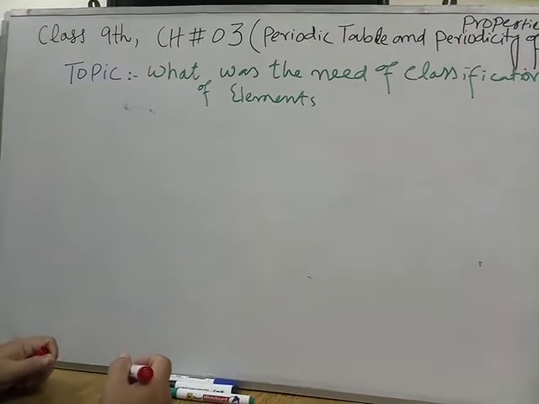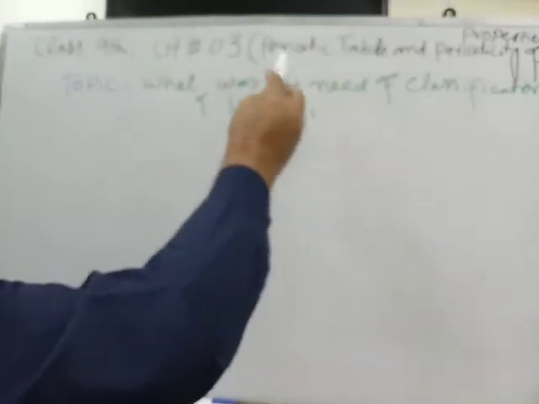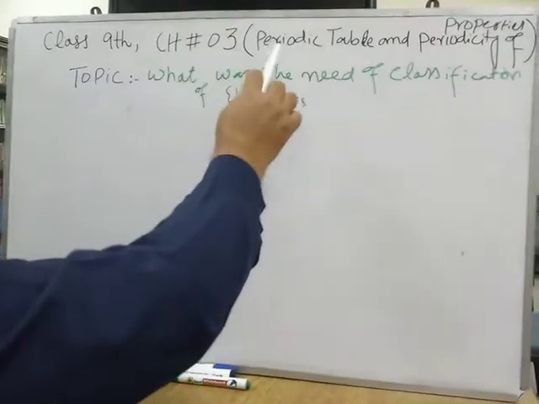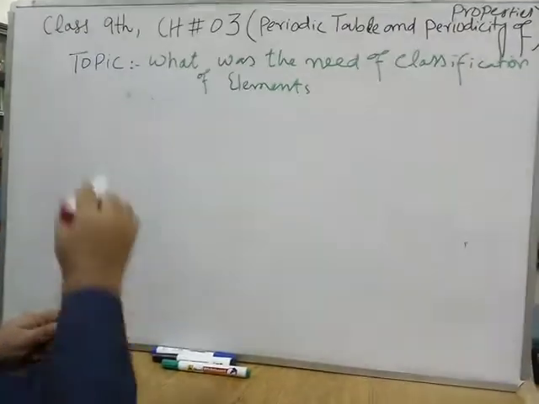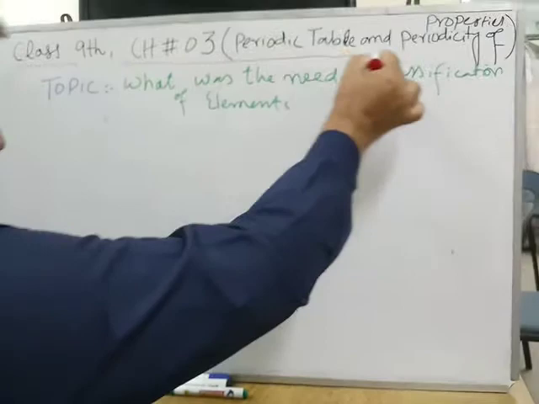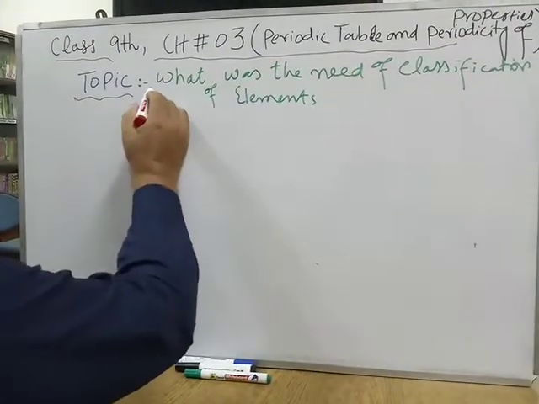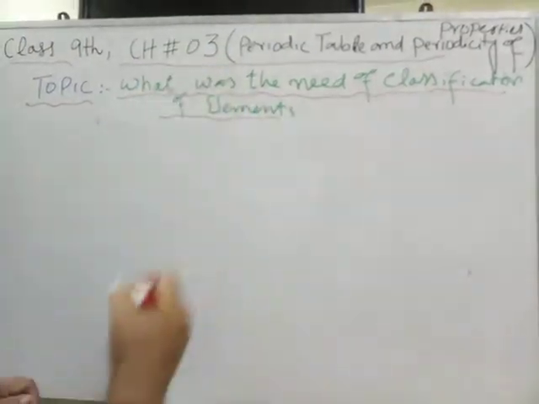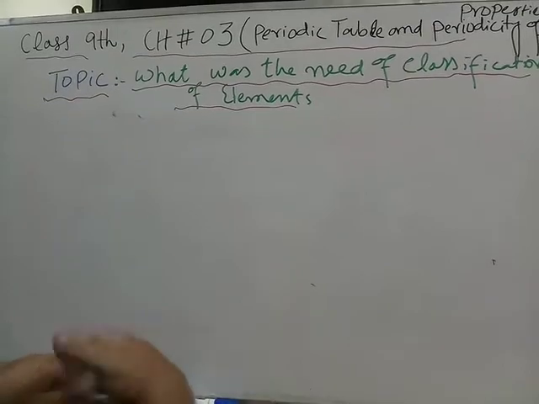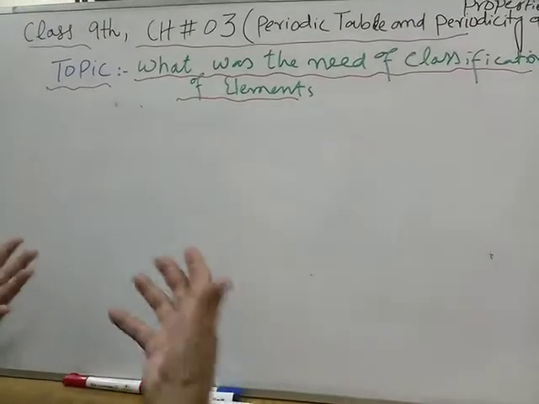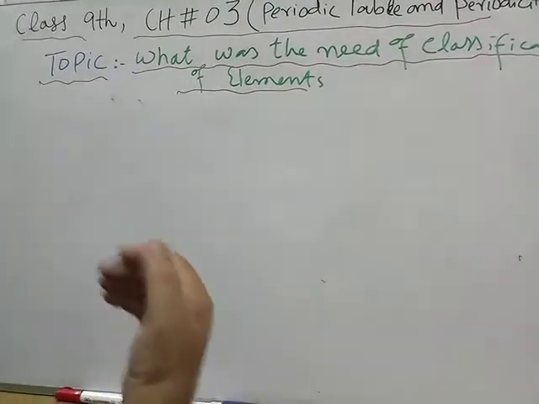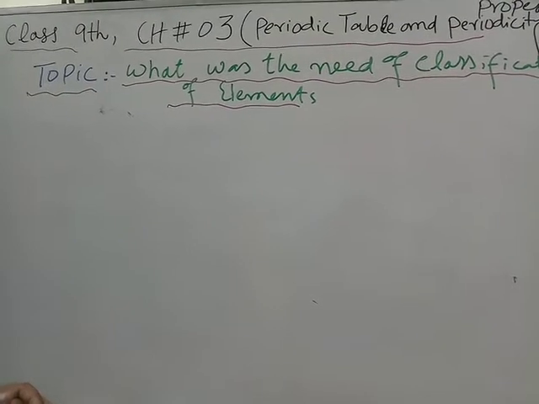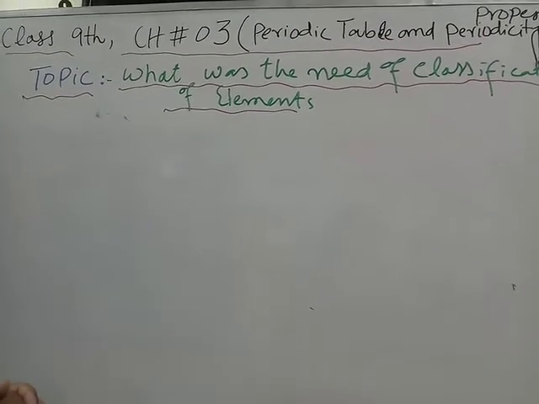Today we are starting the new chapter, chapter number 3, periodic table and periodicity of properties. Class 9th, chapter number 3. My topic is: what was the need of classification of elements, or why were elements classified? What was the need of the systematic arrangement of elements? This can be any such type of question.